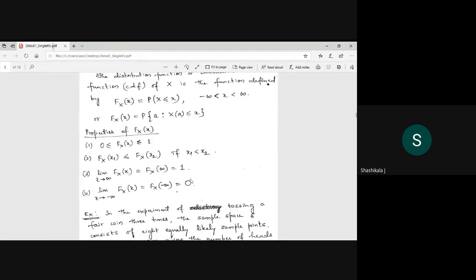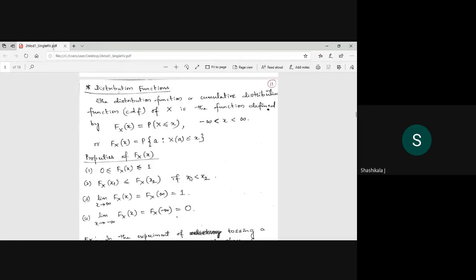Now it is important for you, this one, the distribution function, or the CDF, and the PDF. So if you have not understood before, please follow carefully. Whenever a real number is assigned, then it is a random variable.